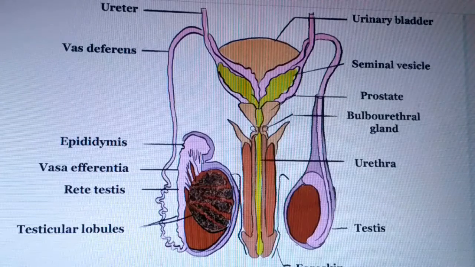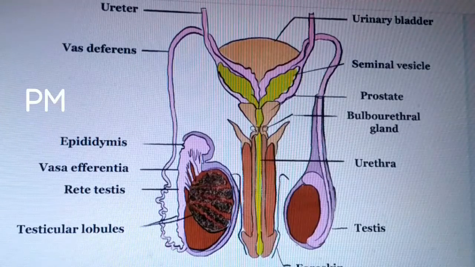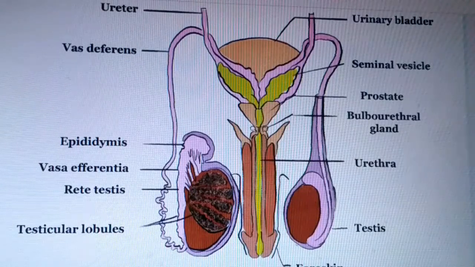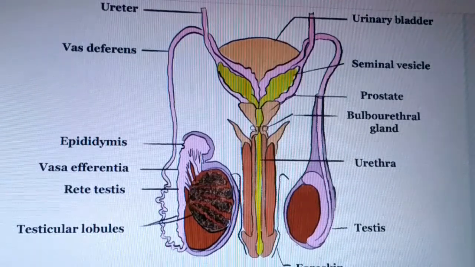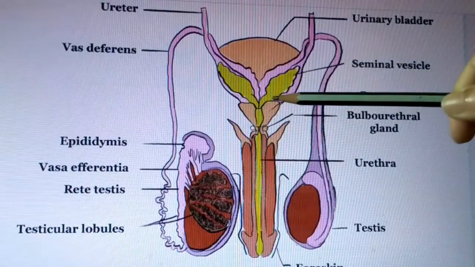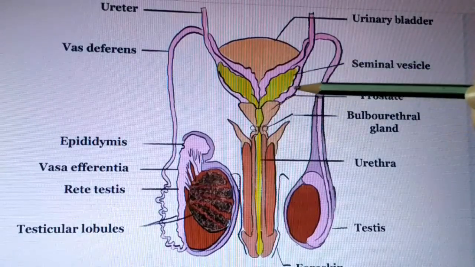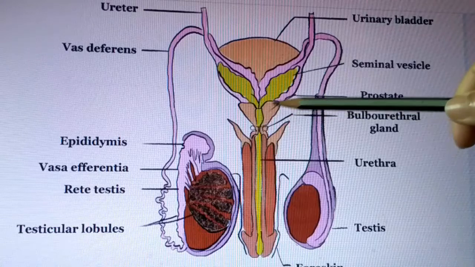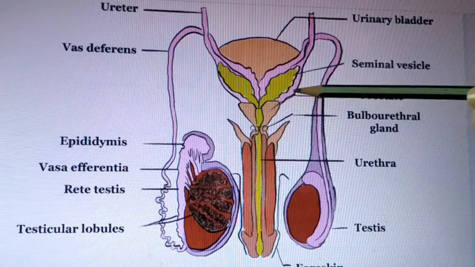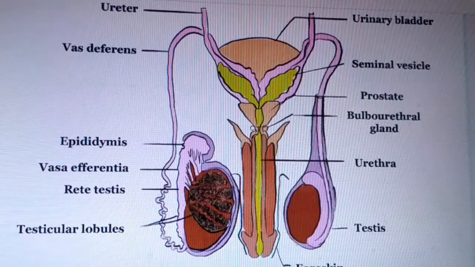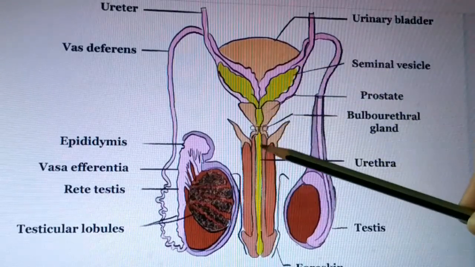Seminal fluid also contains fructose as a source of energy which provides nourishment for the activity of sperm, citric acid and prostaglandin hormone. So this yellow structure is the seminal vesicle. It activates the sperm action.